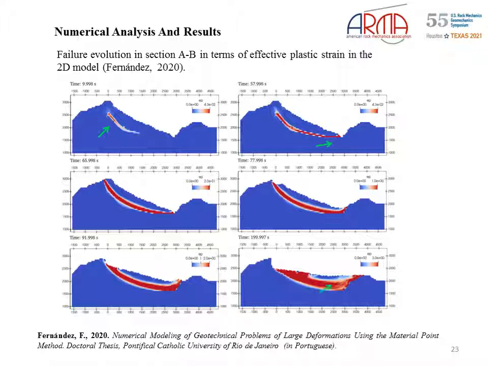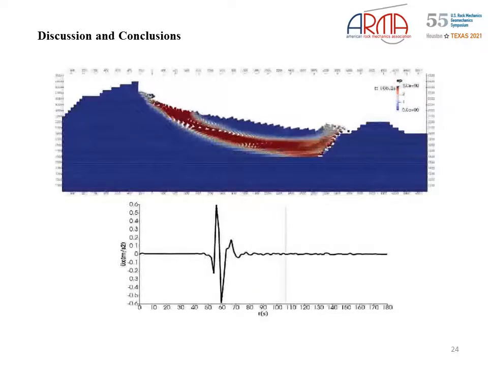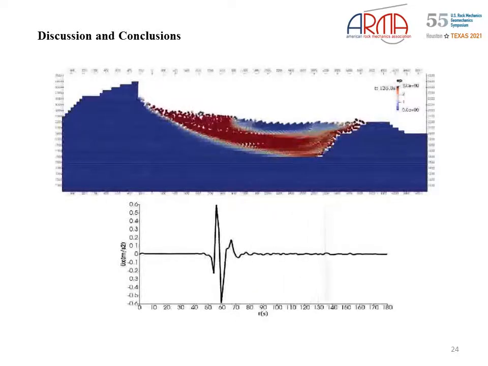In the final configuration, the valley is completely covered, forming a dam, and the formation of an almost vertical wall is also observed. In this animation, we will see the failure evolution and the run-out process in the 2D model. It is important to note that the failure surface wasn't imposed in the numerical model.